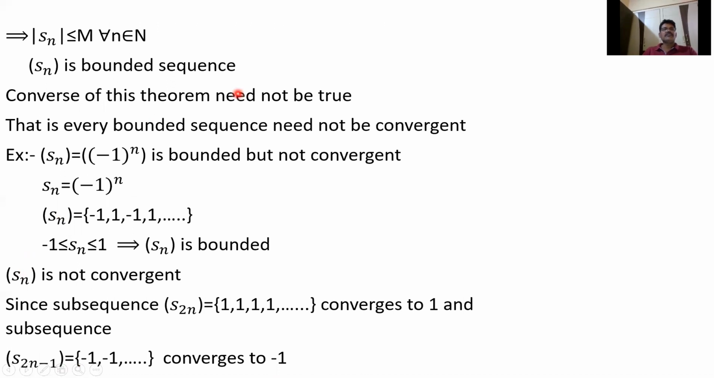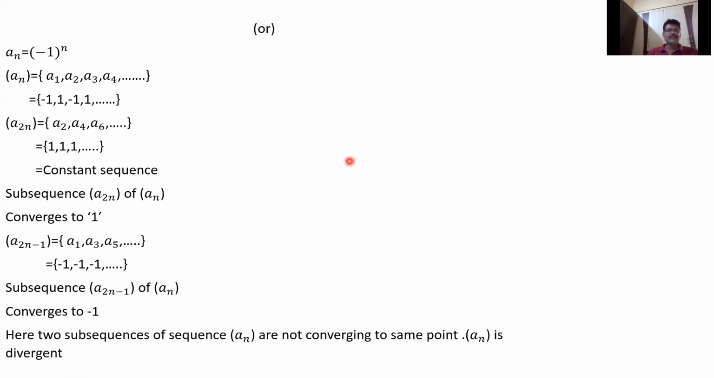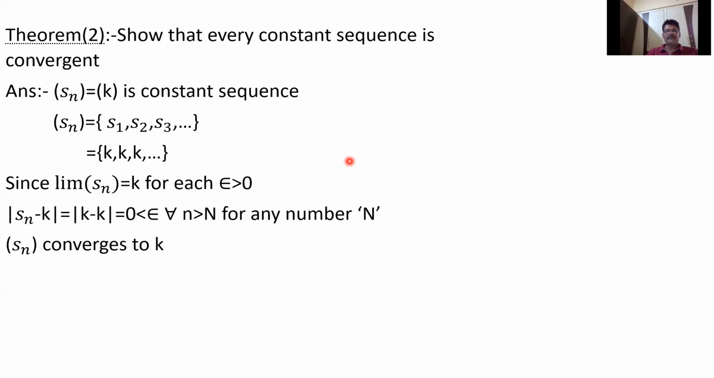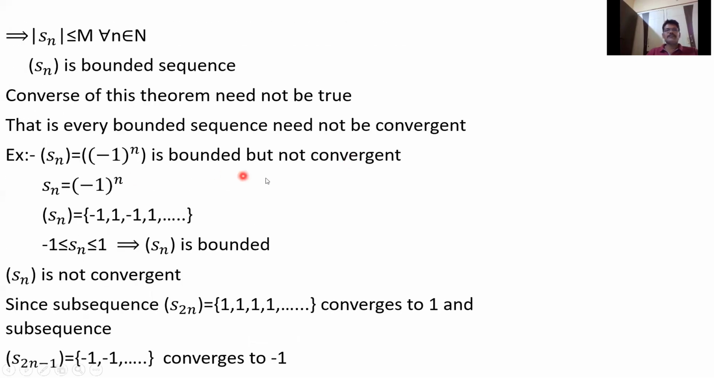Now, the converse of this theorem need not be true. That is, every bounded sequence need not be convergent. A simple example I already told: take Sn equal to minus 1 power n, which is bounded but not convergent. Already we discussed minus 1 power n. The sequence Sn is S1 is minus 1, S2 is 1, S3 is minus 1, S4 is 1. So this is the sequence.